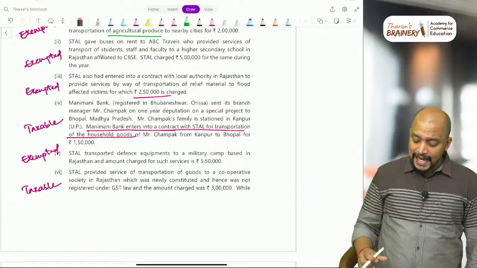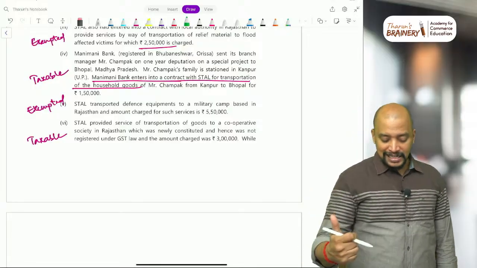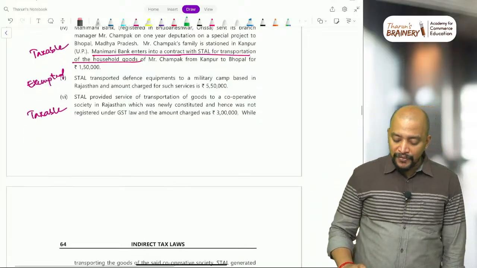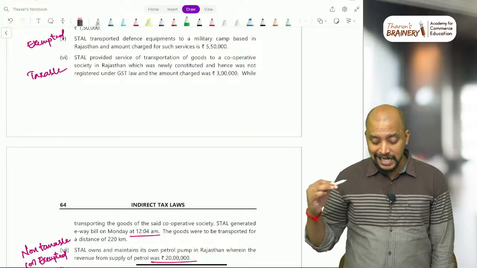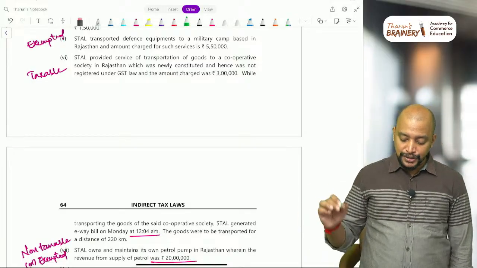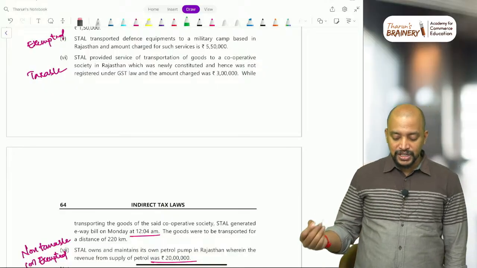Then STL transported defense equipments. So defense and military equipments is exempted, and STL provides service of transportation of goods to a cooperative society in Rajasthan, which was newly constituted and hence was not registered under GST law, and the amount charged was 3 lakhs.